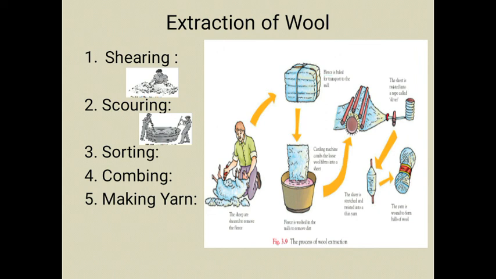The process of turning wool into fabric has several steps that have been refined with time. So wool production includes certain steps. The first one is shearing. What do we mean by shearing? In this picture, the process of removing wool from the body of the sheep is called shearing. Whenever the wool is removed from the sheep, that process is known as shearing.